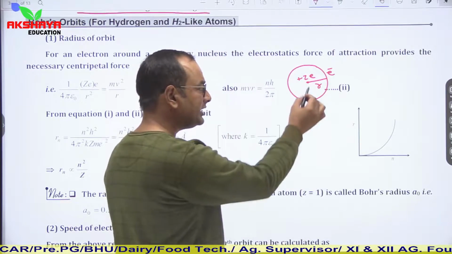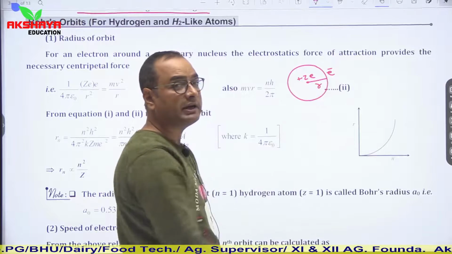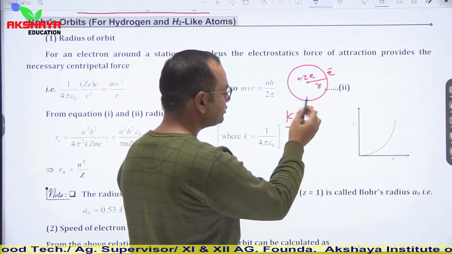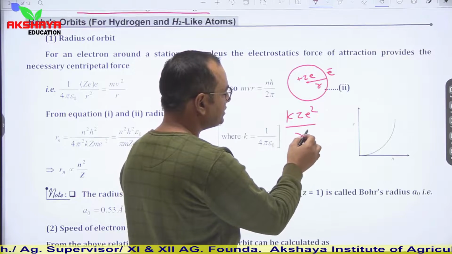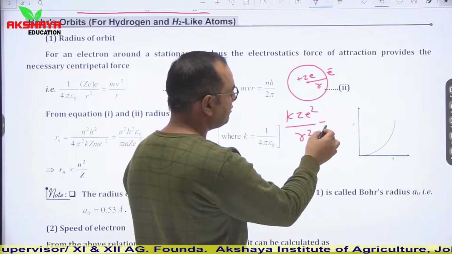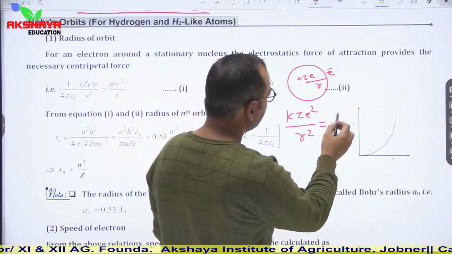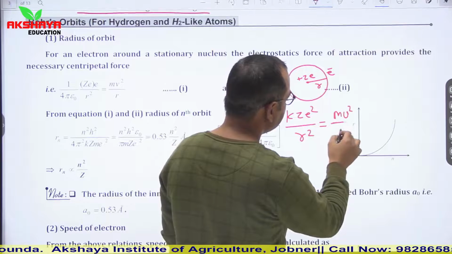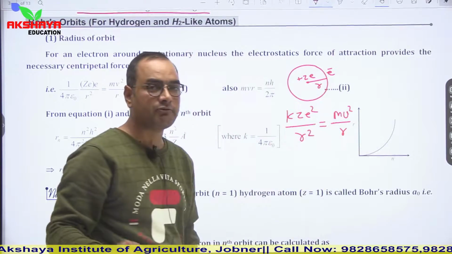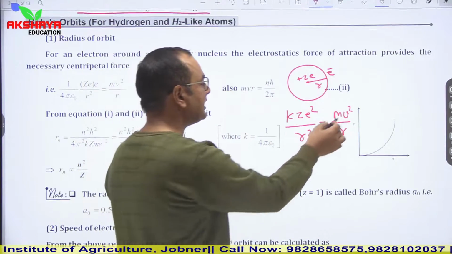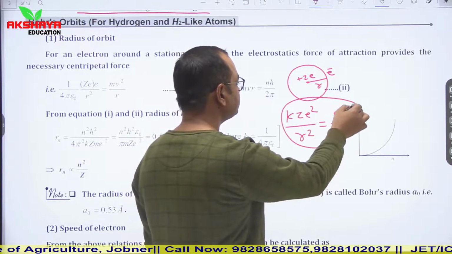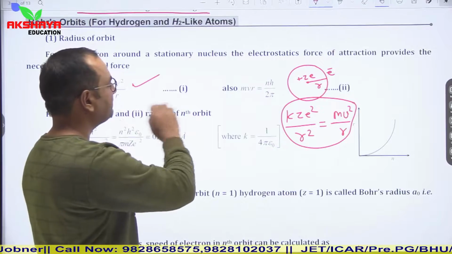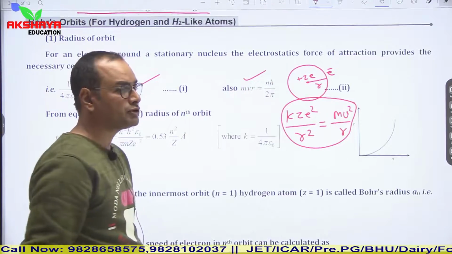Then the electrostatic force, which is of attractive nature, is kZe square upon r square, which is equal to mv square upon r, meaning centripetal force. So this electrostatic force provides the required centripetal force during its circular motion. This is relation 1, from another postulate.